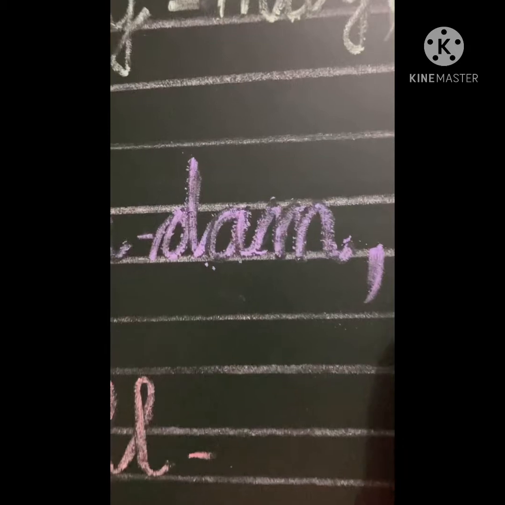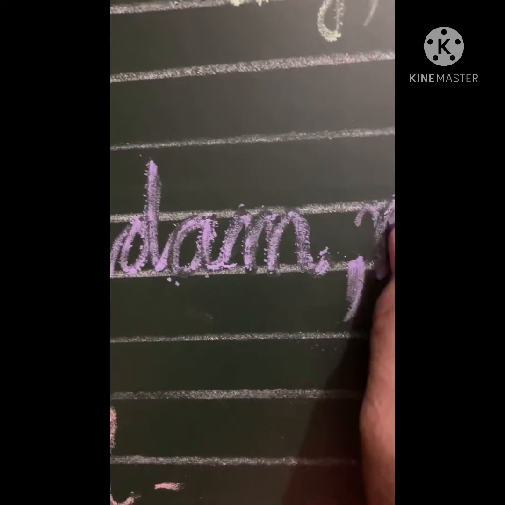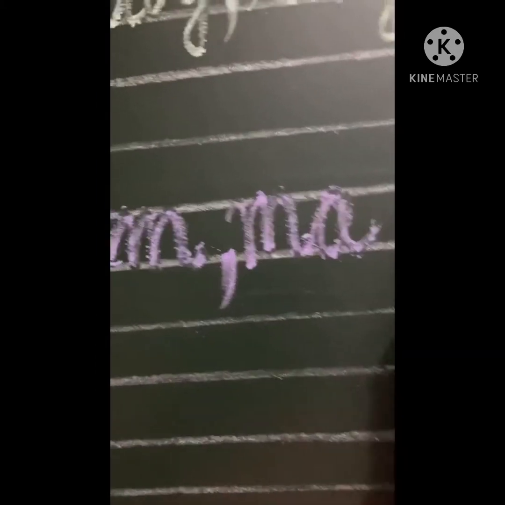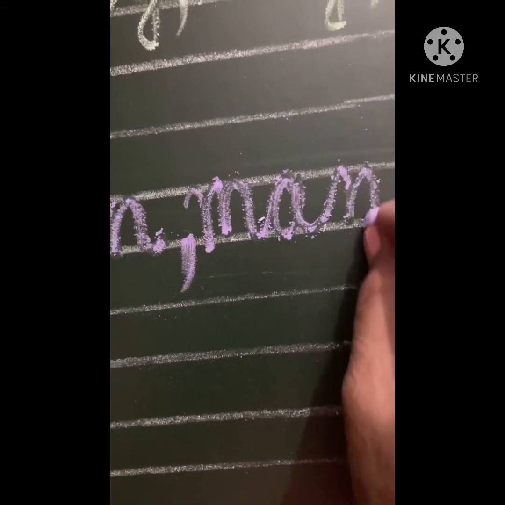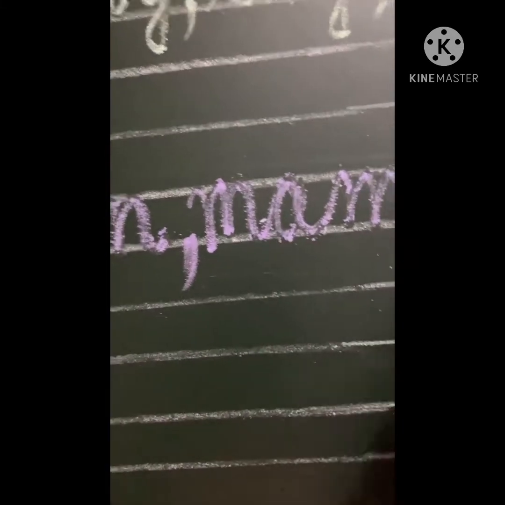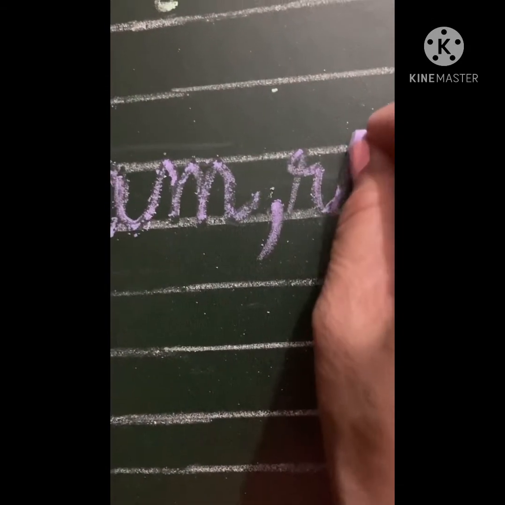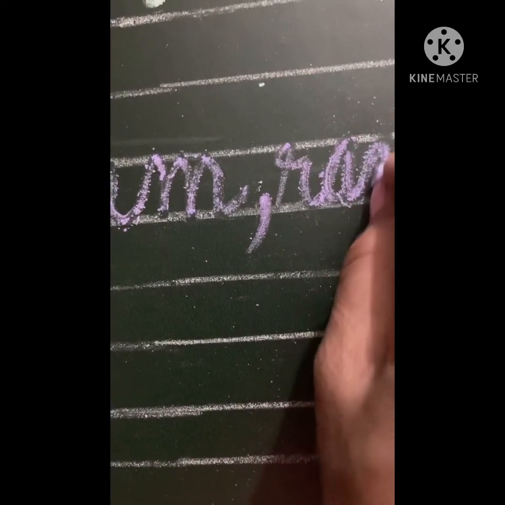And the next, we can exchange D with M sound. And the ending sound will remain same. M, ma'am. And the last word we can write R sound, A and M. Ram.